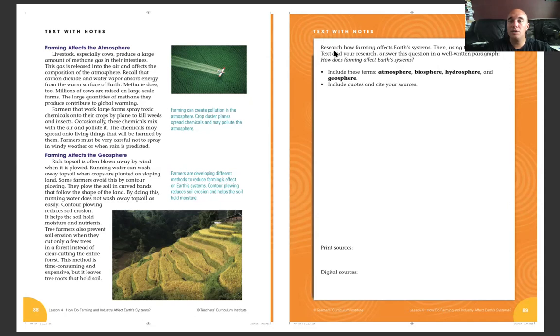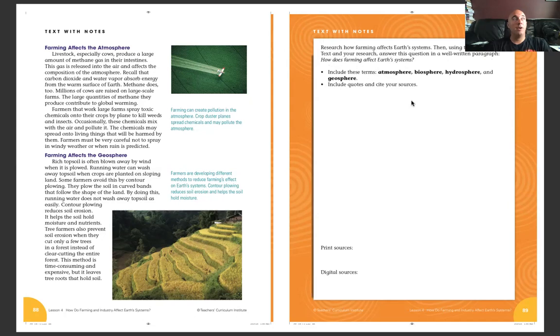our assignment today, research how farming affects Earth systems. Then, using the student text and your research, answer these questions in a well-written paragraph. How does farming affect Earth systems? Again, RACE strategy is a good one to use here. Okay, include these terms: atmosphere, biosphere, hydrosphere, and geosphere, and include quotes and cite your sources.